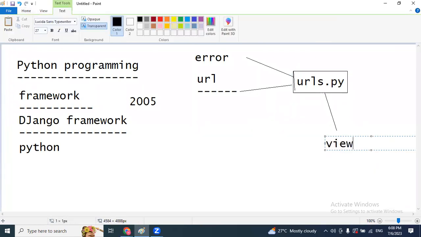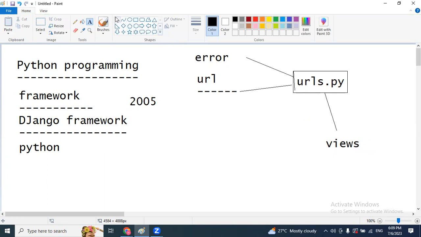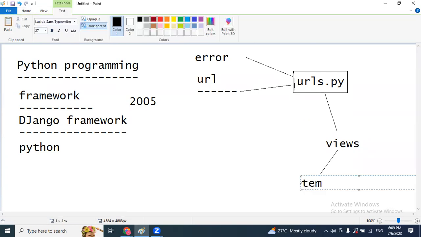What about the next level? The next level is the views level. Views are nothing but logic. By using Python code, we write different types of logic here based on requirements. Once views receive a request from the URLs, they will forward your request to the next level called the templates level.